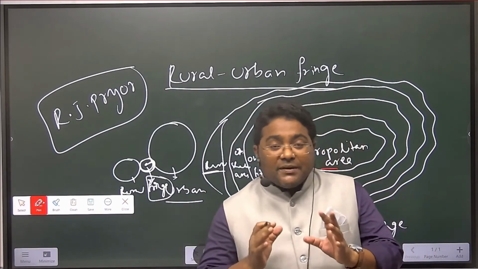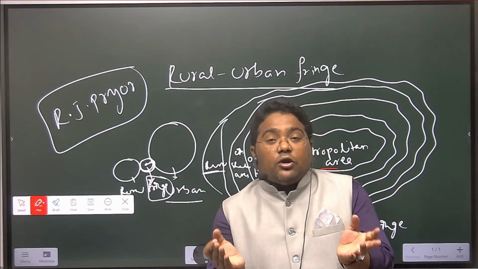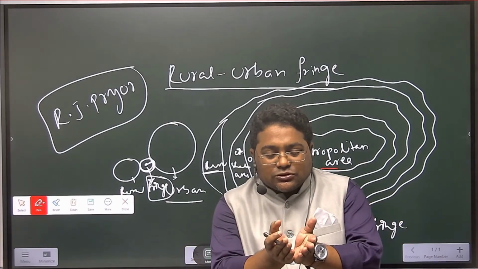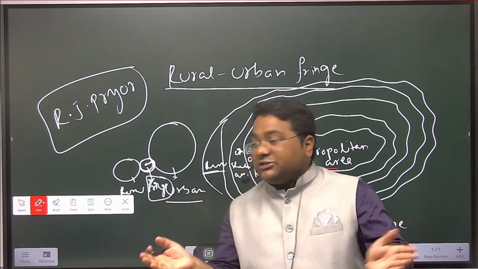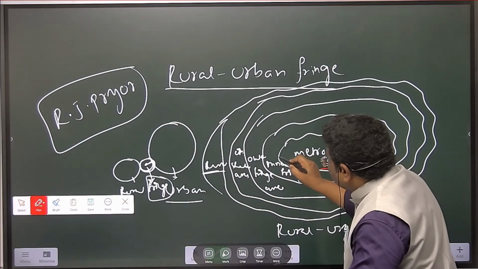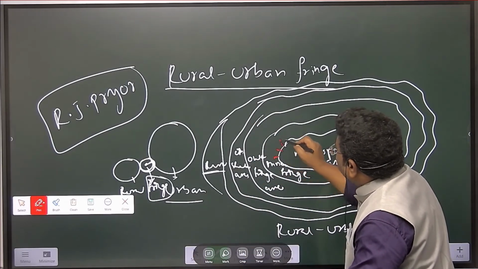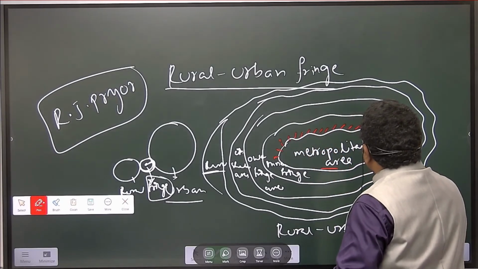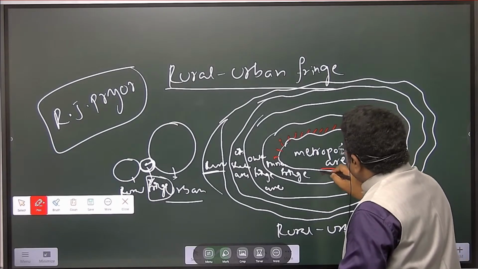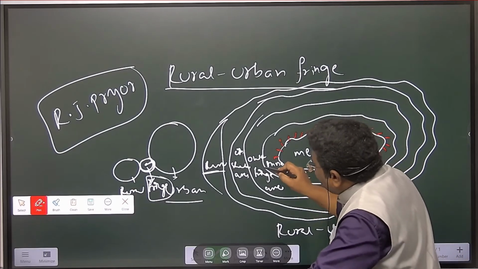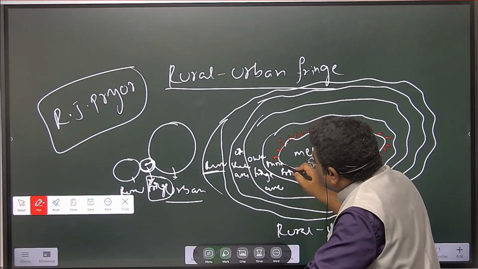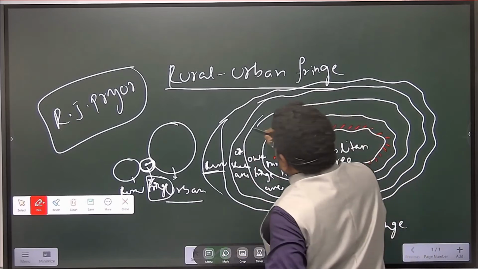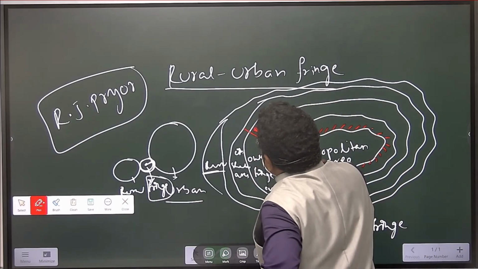A number of activities developed in the metropolitan area, and they have huge money. And the metropolitan area is slowly expanding towards the peripheral region, spreading. This region we call the inner region, the inner fringe. Then the inner and outer fringe, both are called the rural urban fringe.